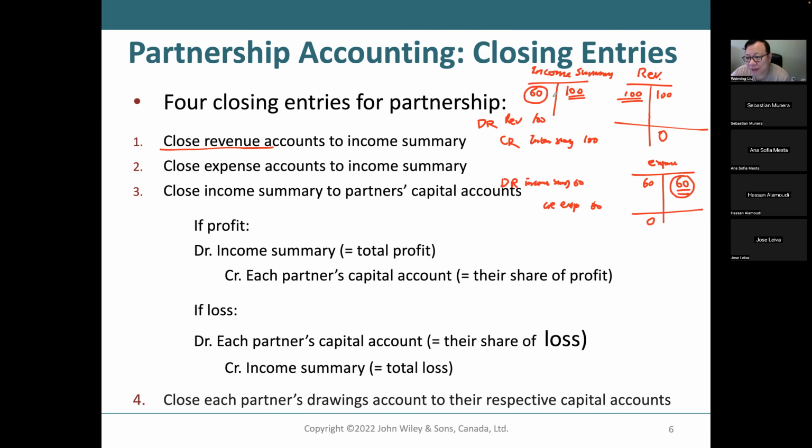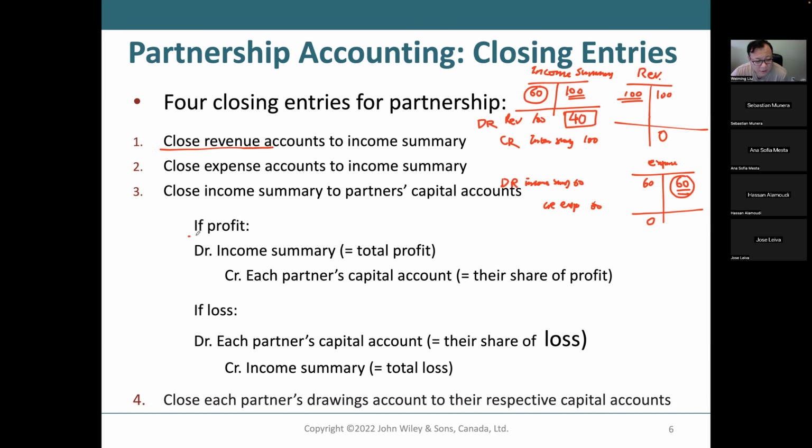Now, what is the balance of your income summary? The balance of the income summary is a debit 60, a credit 100. So you have a balance of 40 left. 100 minus 60, you have a balance of 40 left. So this is the profit.